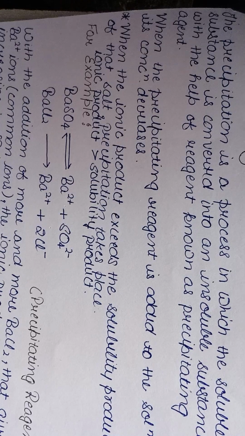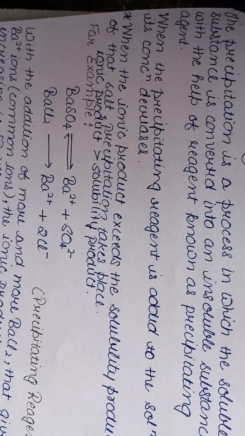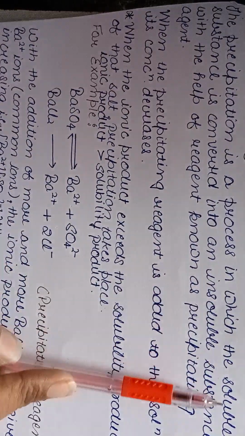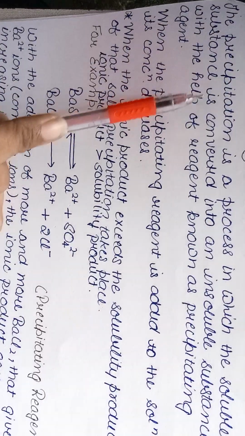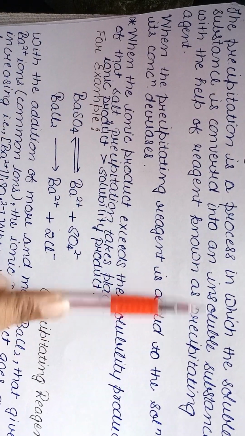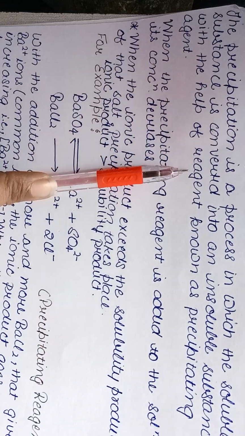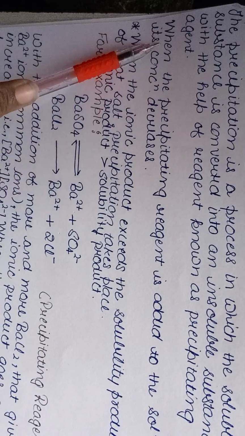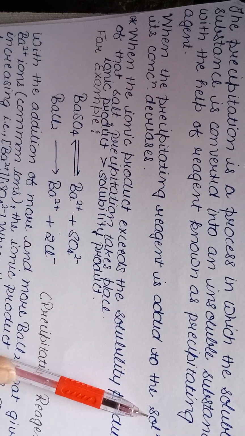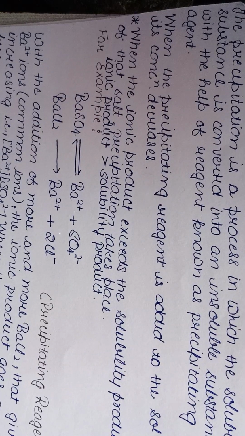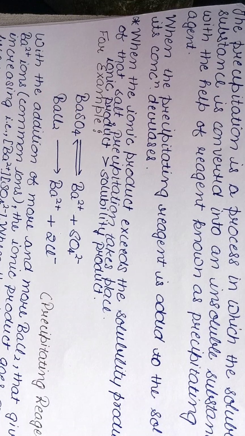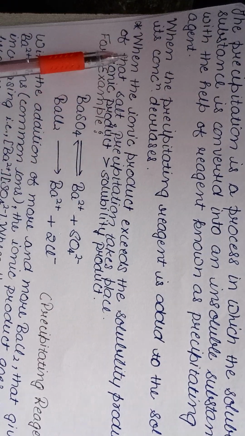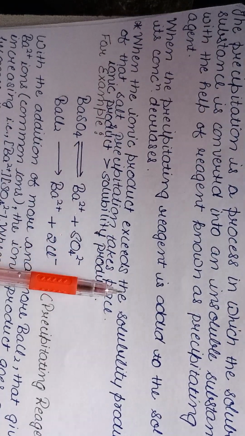So now a question arises in your mind: what is a precipitate and what is precipitation? Precipitation is a process in which a soluble substance is converted into an insoluble substance with the help of a reagent known as a precipitating reagent. When the precipitating reagent is added to the solution, its concentration decreases. So this is precipitation, and how does precipitation take place? Precipitation takes place when the ionic product exceeds the solubility